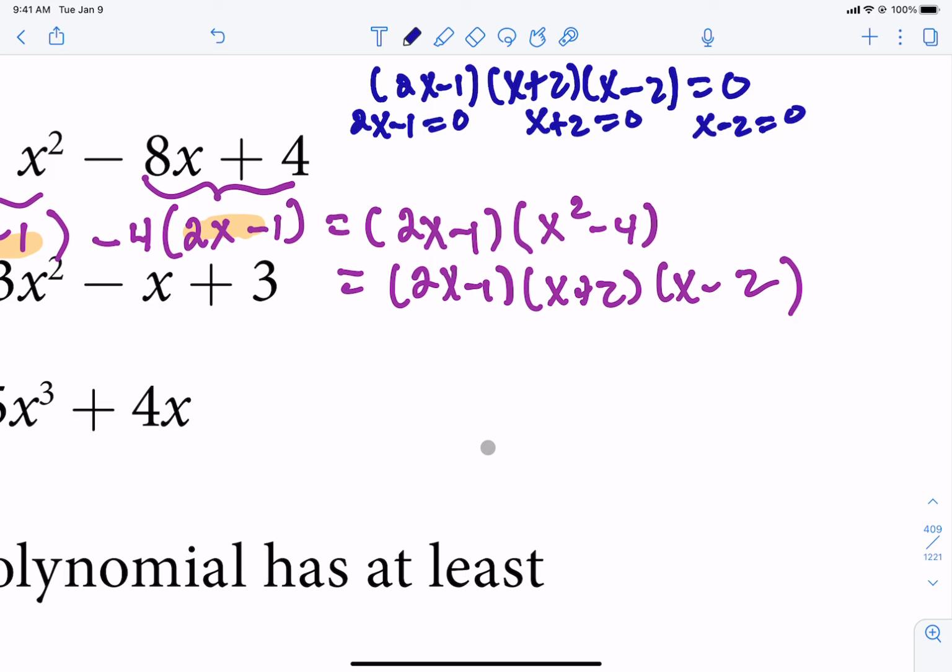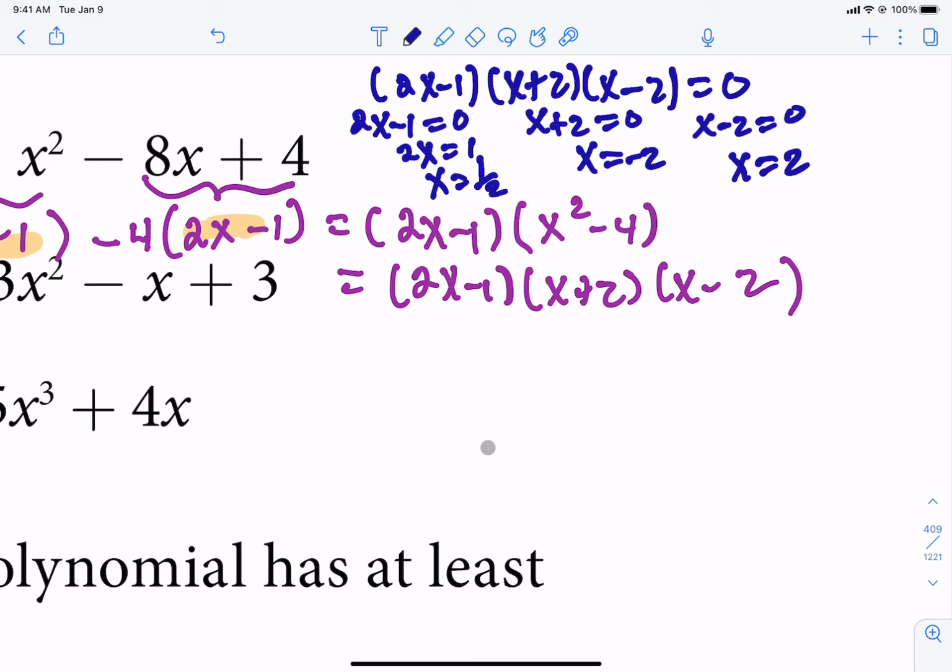Now the first one, we have to add 1 to both sides and then divide by 2. So you'll notice that 2 that was stuck on the x becomes a denominator, a fractional answer. Here is negative 2. Here is positive 2.